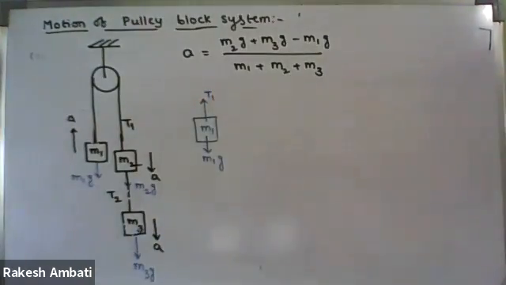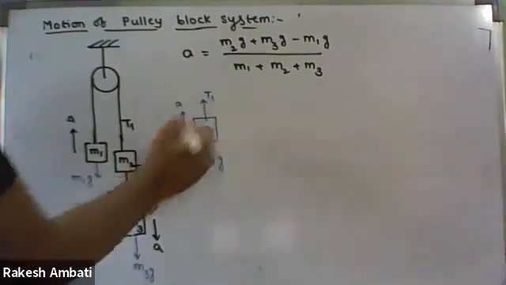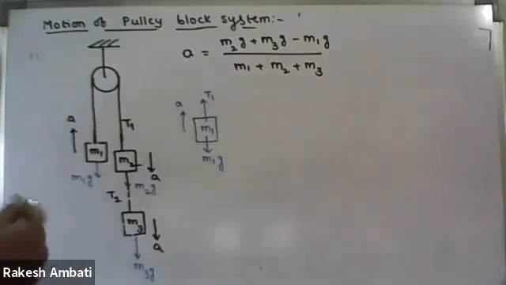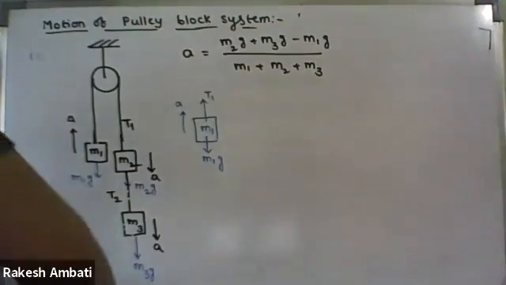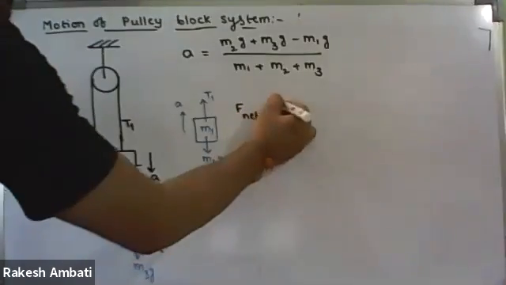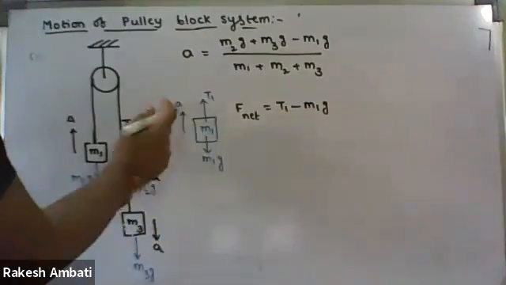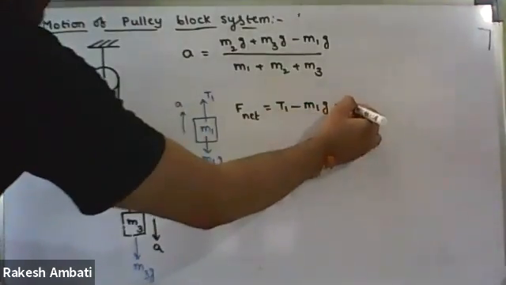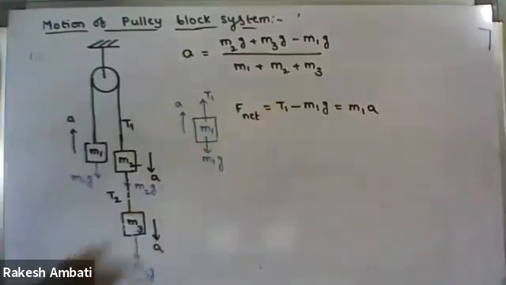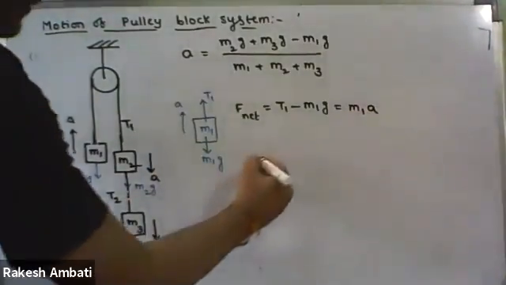And what is the direction of motion of the block M1? The block M1 is moving upwards, along the tension force. So what is the dynamic equation? T1 minus M1G, the resultant force, equals T1 minus M1G. Resultant force means mass into acceleration, that is M1A.